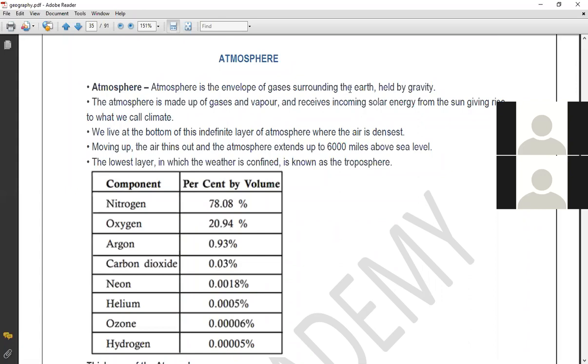Now, as I told you, Earth's atmosphere is unique, and that uniqueness is in what? That uniqueness is in the composition of the gases.